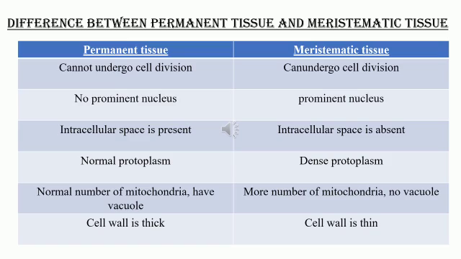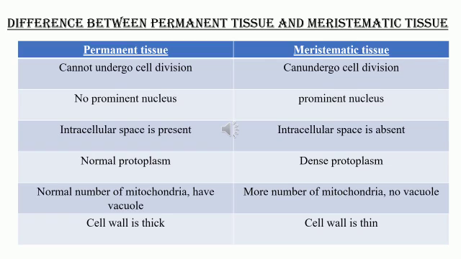Now let us look into the difference between permanent tissue and meristematic tissue. Coming to the major difference, you can look into the table. Permanent tissue cannot undergo cell division, whereas meristematic tissue can.